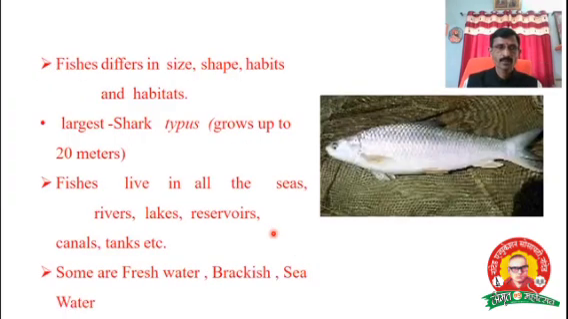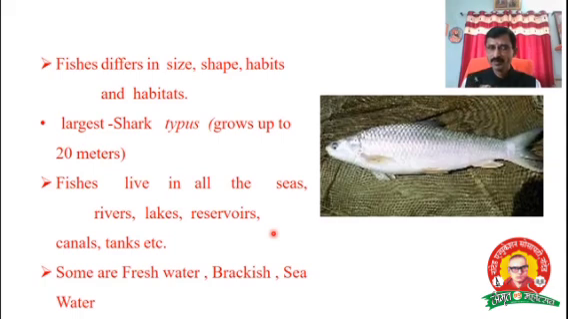Right? Then fishes have different sizes, different shapes, and different habits. Some are carnivorous, some are herbivorous, and some are predator fishes. It depends upon the fish and upon the size, length and shape. One of the largest fish in the world is the shark, you are already observing on National Geography and other channels. 20 meters in length, and fish live in all seas, rivers, lakes, reservoirs.